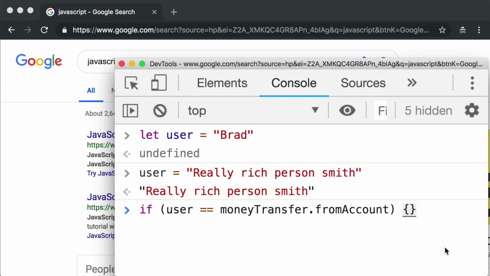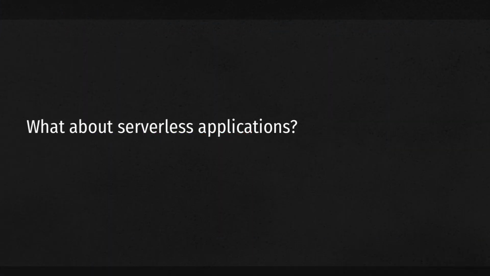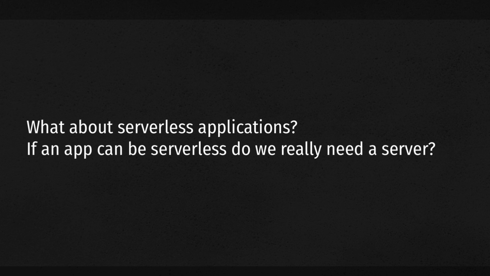Common question number two is, hey Brad, what about serverless applications? I keep hearing this phrase, serverless app. It's a really popular buzzword right now. There's a lot of hype surrounding it. So if an app can be serverless, do we really need a server? And my answer to this question is that it's really just a matter of semantics. Serverless apps still use servers.